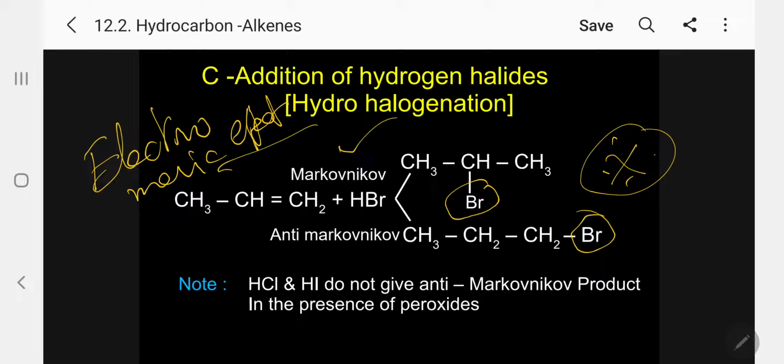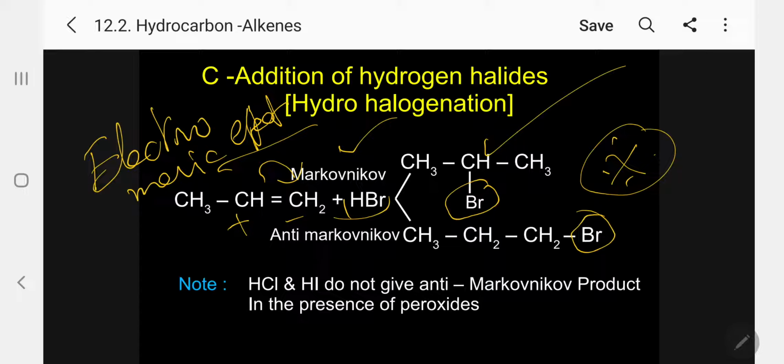According to the electromeric effect, what is happening now? This will undergo ionization to produce H plus and Br minus. So always an electrophilic addition takes place first, followed by nucleophilic addition. First H plus will come and convert this CH to CH3, then Br minus will go to CH plus.